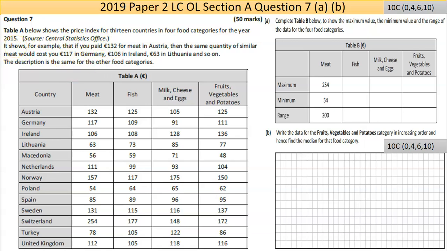It shows, for example, that if you paid €132 for meat in Austria, the same quantity of similar meat would cost you 117 in Germany, 106 in Ireland, 63 in Lithuania, etc. The description is the same for other food categories: fish, milk, cheese, eggs, fruit, veg, and potatoes. There's a lot of data there and a lot of complexity, but the situation hopefully won't be too bad.